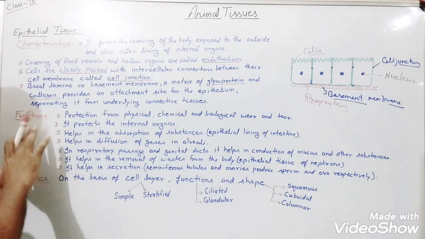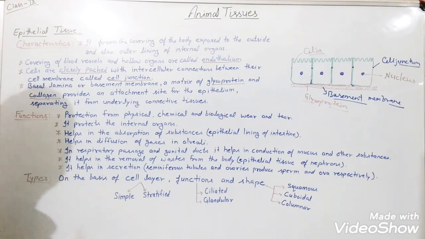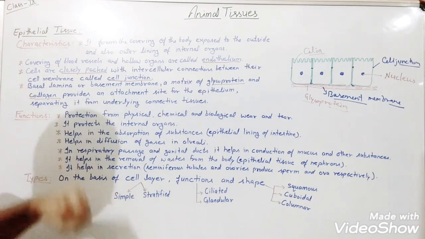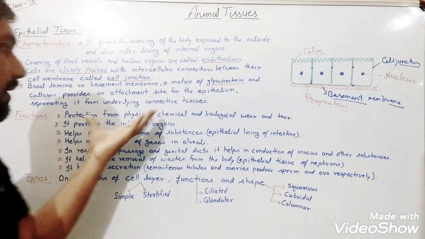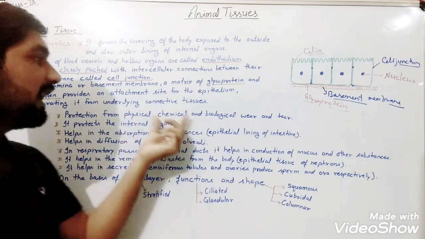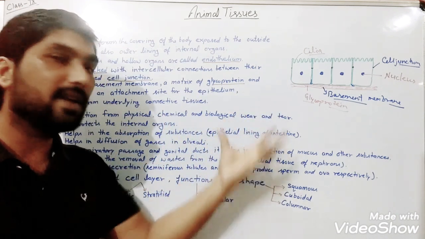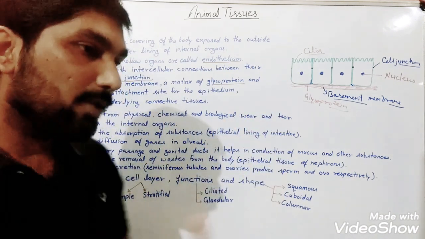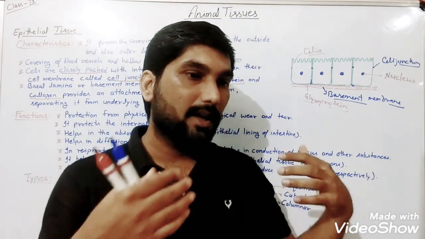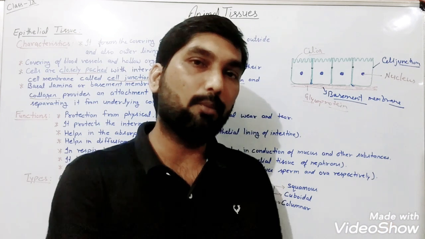Now when we talk about the function of these epithelial tissues, what are the functions that are performed by them? First and foremost function is what? Protection from physical, chemical and biological wear and tear. These epithelial tissues are going to protect our body cells.